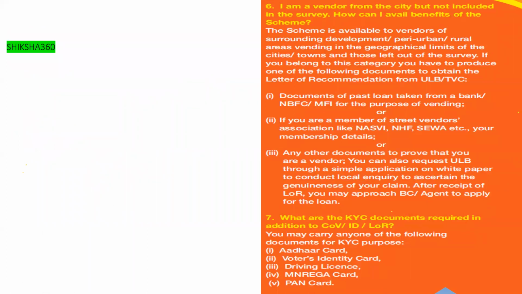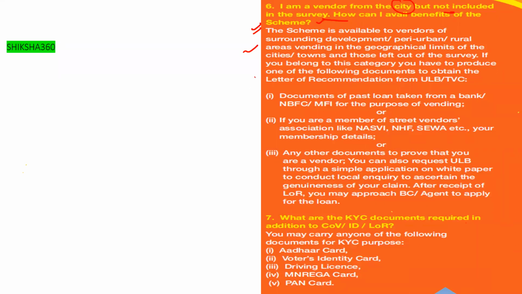These are basically simple things. They are saying that vendors around the city but not included in the survey. How can I avail the benefits of the scheme? The scheme is available to vendors of surrounding development, peri-urban and rural areas, vending in the geographical limits of the cities and towns, and those who are out of the survey.